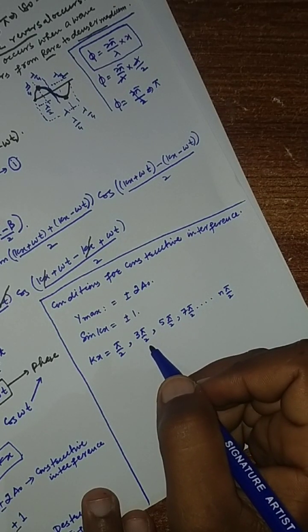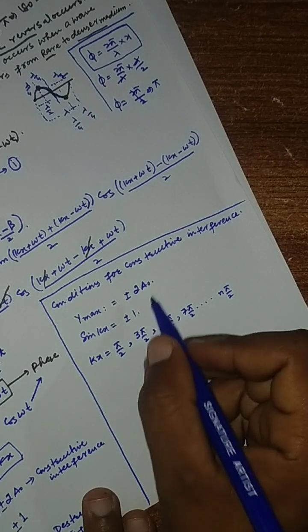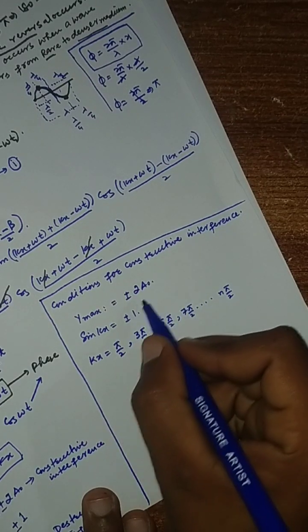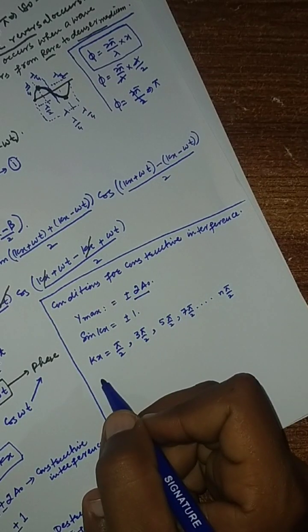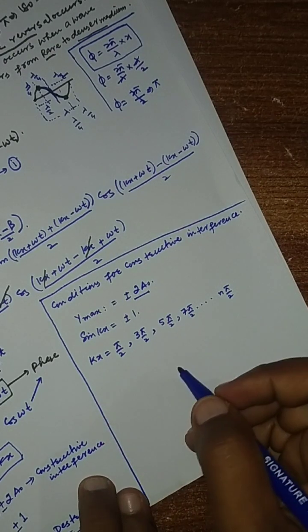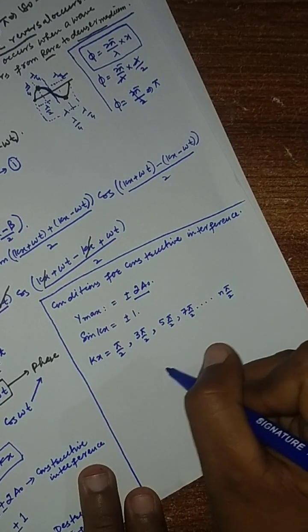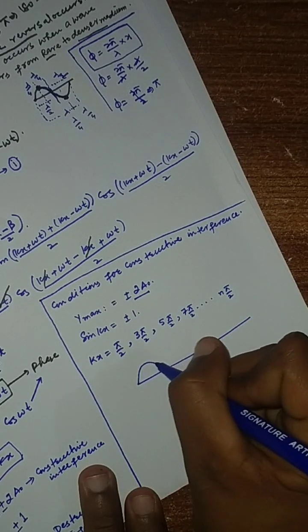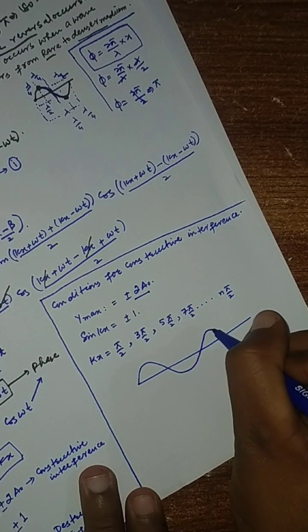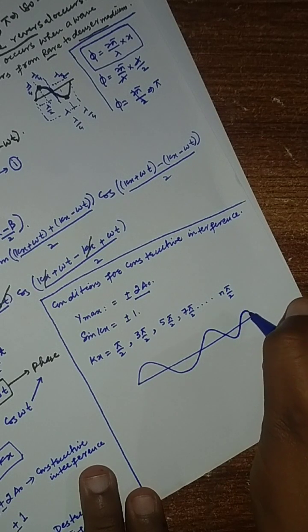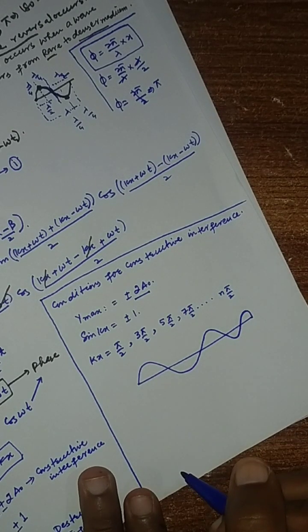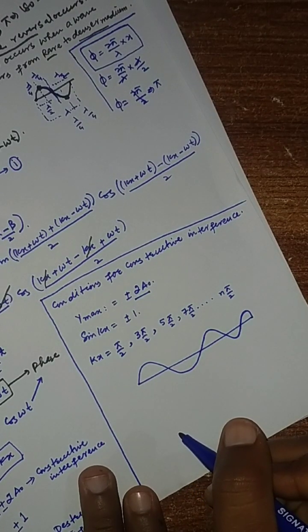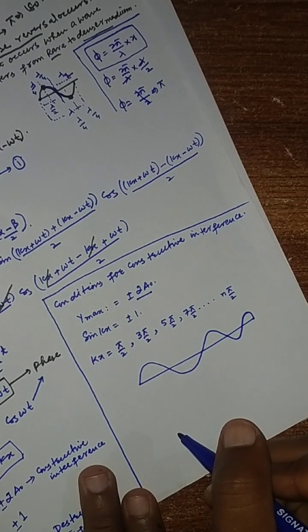Okay, what will be the positions where we get constructive interference, with this much amplitude? If we want to describe it, let's say this is a wave, and we want to locate the positions of maximum amplitude.